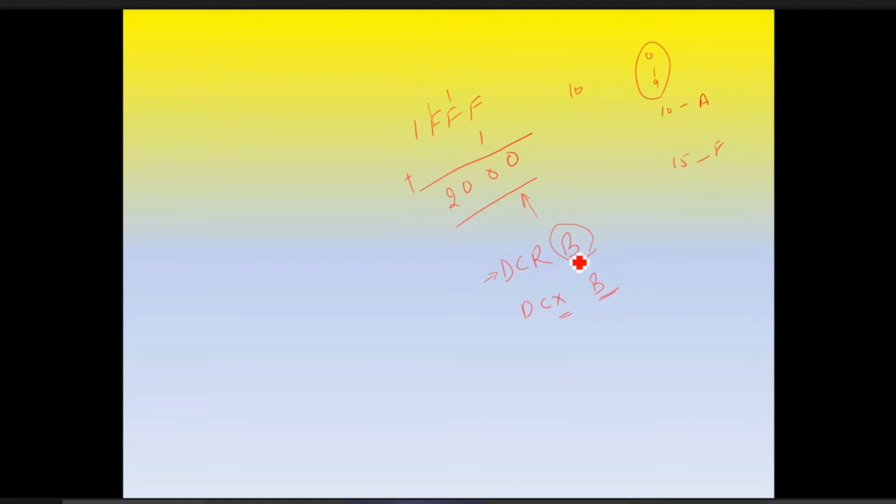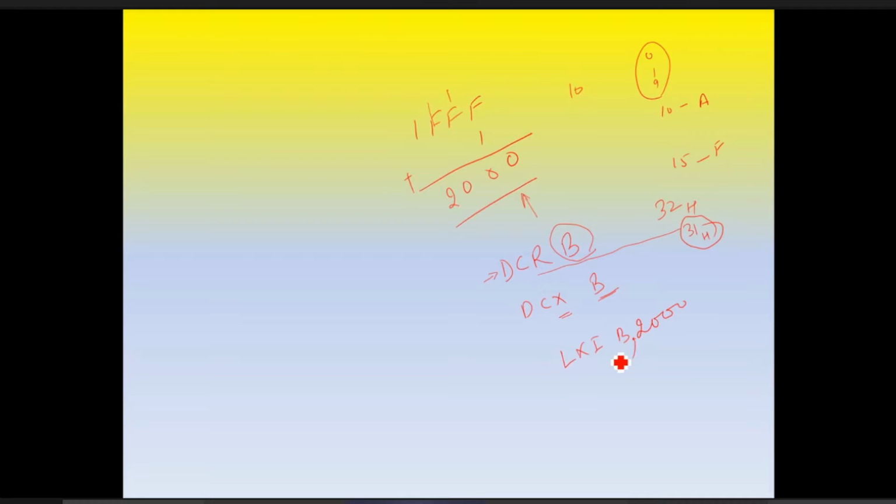Suppose in register B we have 32, which is in hexadecimal. So after this instruction it becomes 31H. Okay, and LXI B 2000.